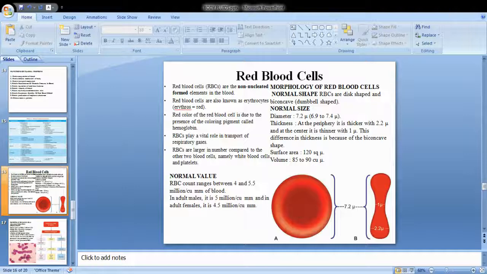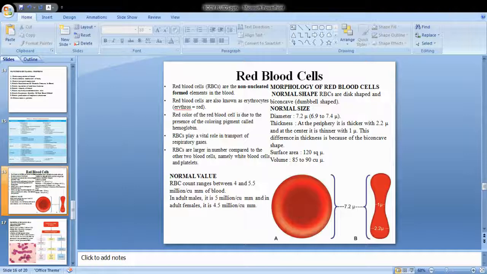There is a difference in color between arterial blood and blood in the vein. Blood in the vein is a little violet in color, whereas the one in the artery is scarlet red, darker red in color. They carry gases. They transport both oxygen and carbon dioxide. When they carry oxygen, they are called oxyhemoglobin, and when they carry carbon dioxide, they are called carboxyhemoglobin.